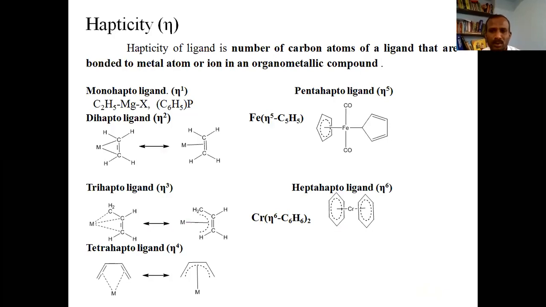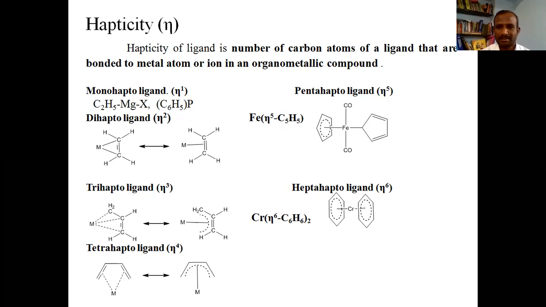The very important thing we need to study in organometallic compounds is hapticity. Before going to hapticity, organometallic compounds are nothing but coordination compounds. The organic part acts as a ligand, and there is a metal, and there will be a bond between ligand and metal. So hapticity is the term pertaining to the ligand.